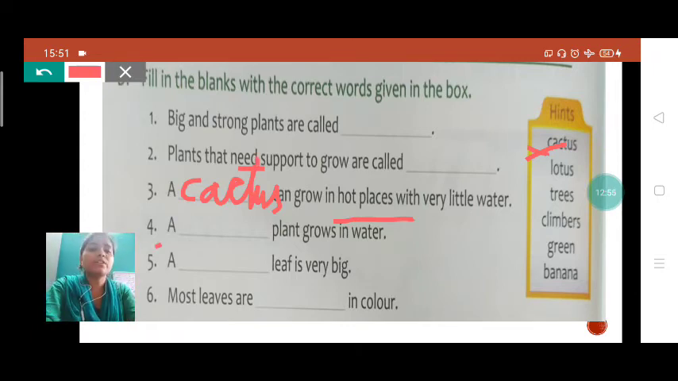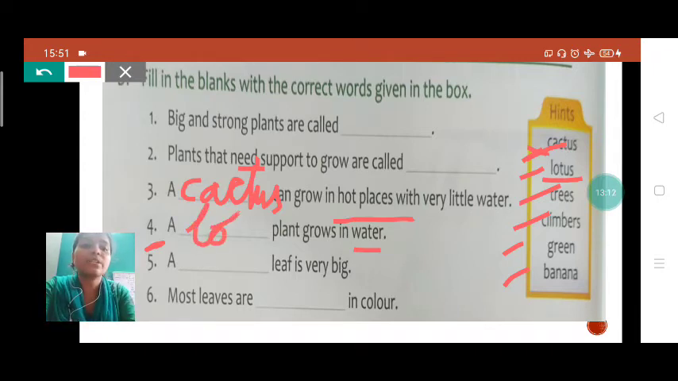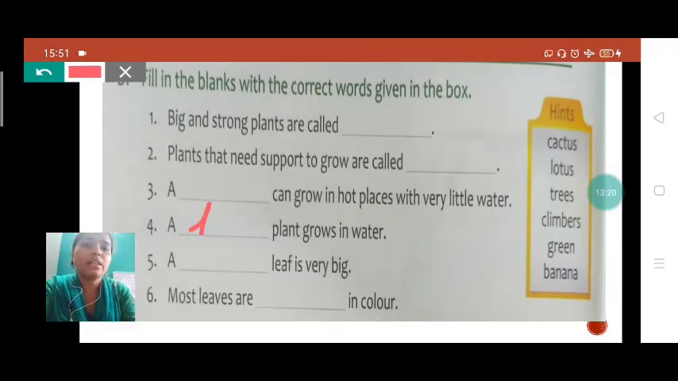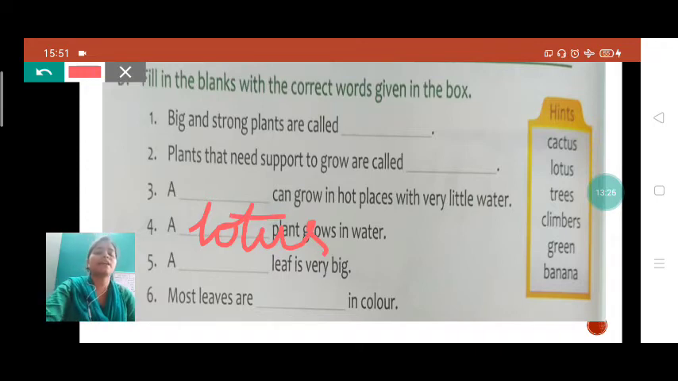Now see this question. 4 number. A dash plant grows in water. Which plant grows in water, student? See here the options: cactus, lotus, tree, climber, green, banana. Yes, lotus. Lotus grows in water. So we will write here lotus. Wait, student. Lotus will be the right answer.